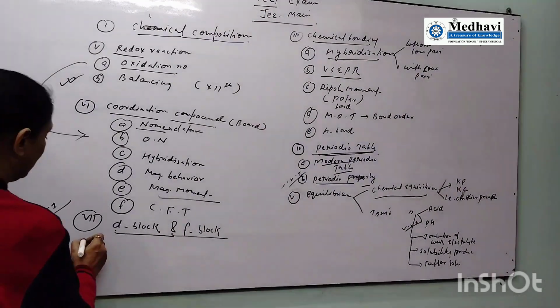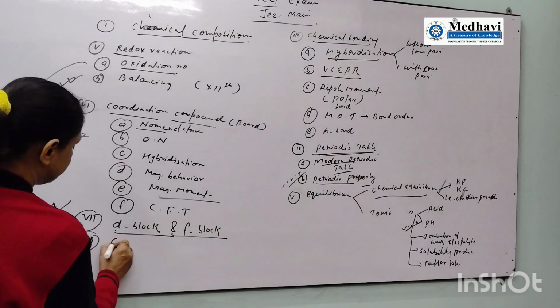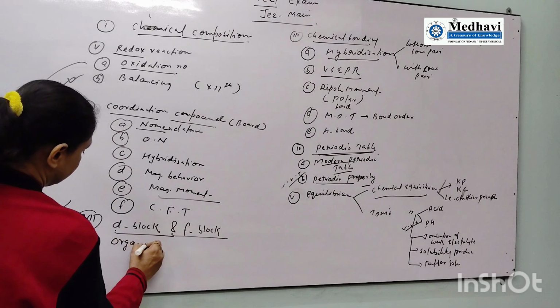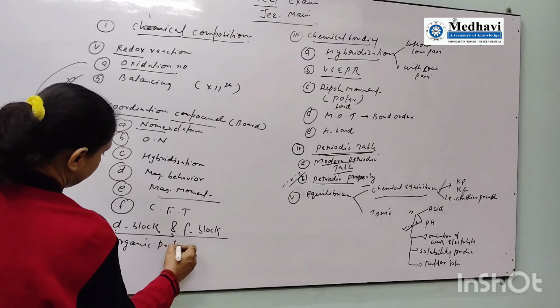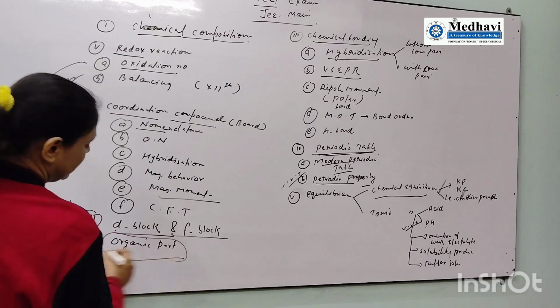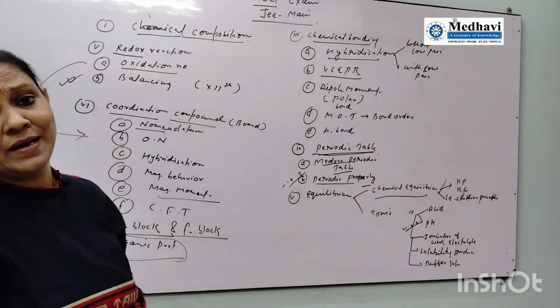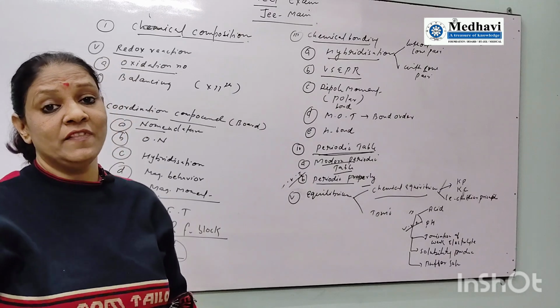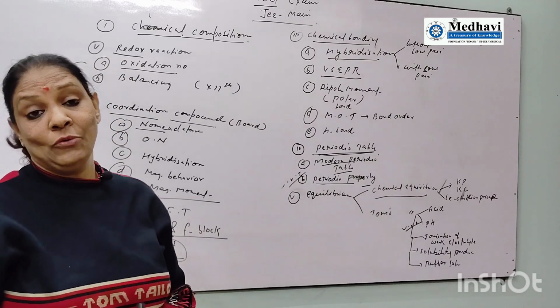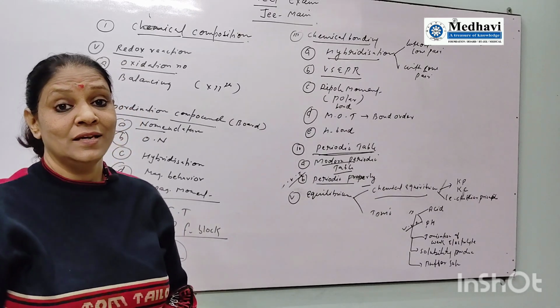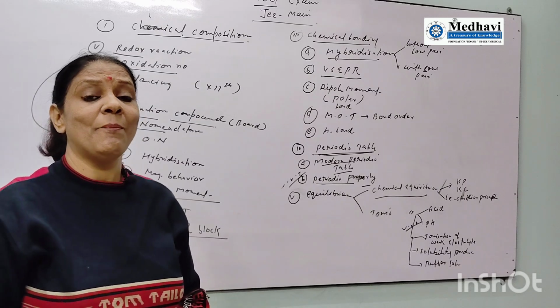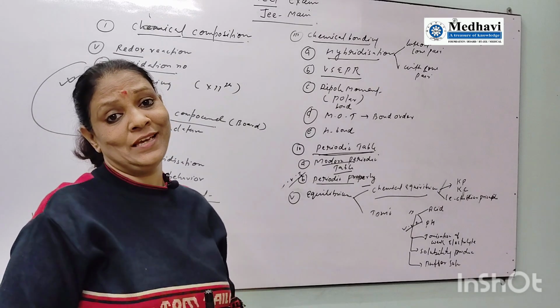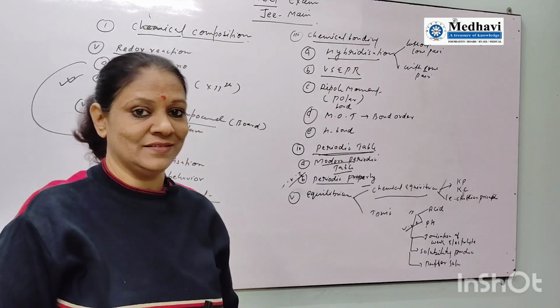Organic part, we cannot say what is its importance. What is the important part of organic? Because in standard 11, 12, whether it is inductive effect, whether the mechanism part, whether the chemical reaction, because there is one part of organic chemistry, that is conversion.